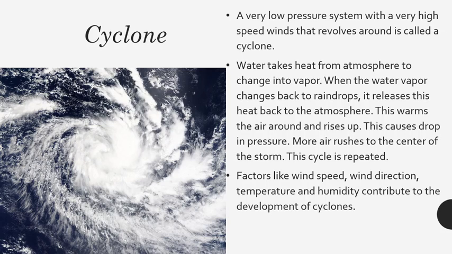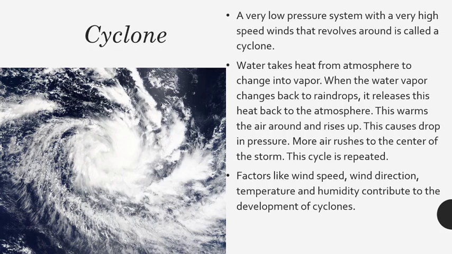This warms the air around and it rises up. This causes a drop in pressure. More air rushes to the center of the storm. This cycle is repeated.